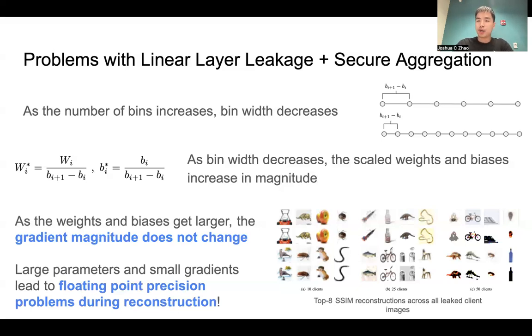If you look at the figure on the right, you can see that as the number of clients is increasing from 10 to 25 to 50, the reconstruction quality is also decreasing. Also keep in mind that these are the best 8 reconstructions out of all clients. The average reconstruction quality is going to be significantly worse than this.